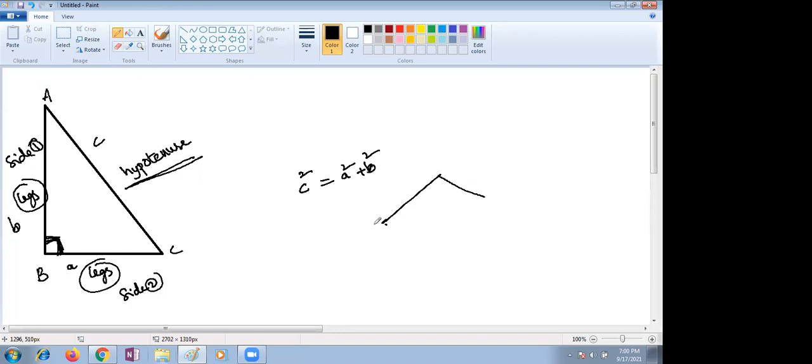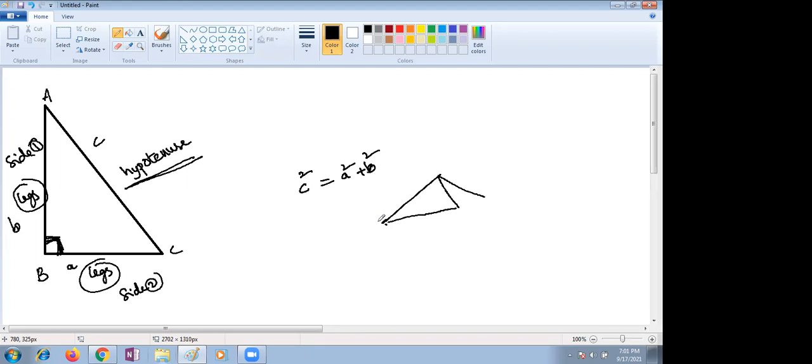Which is the longest side, children, here? Which is the longest side? You just measure the triangle's sides and you will come to know which is the longest side. If you take the square of the longest side, and the sum of the squares of the lengths of the other two sides is equal to it, then obviously the triangle should be a right angle triangle. This is the converse theorem of Pythagoras. Both are true, children.